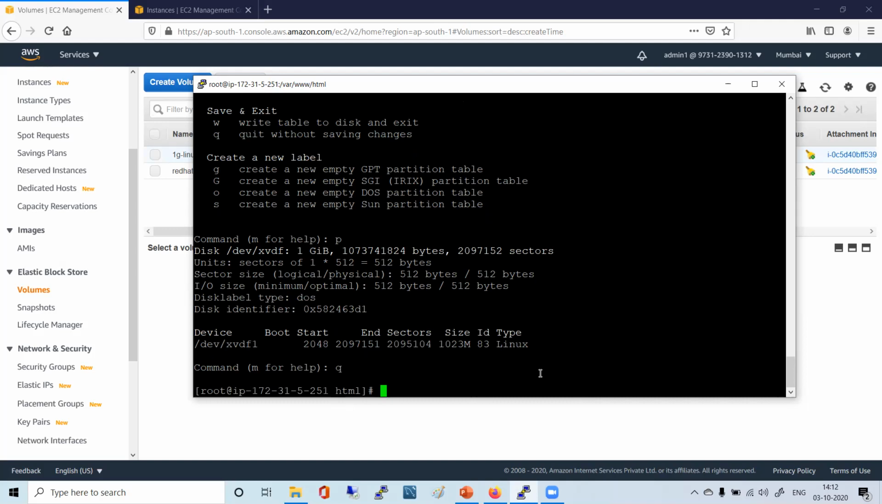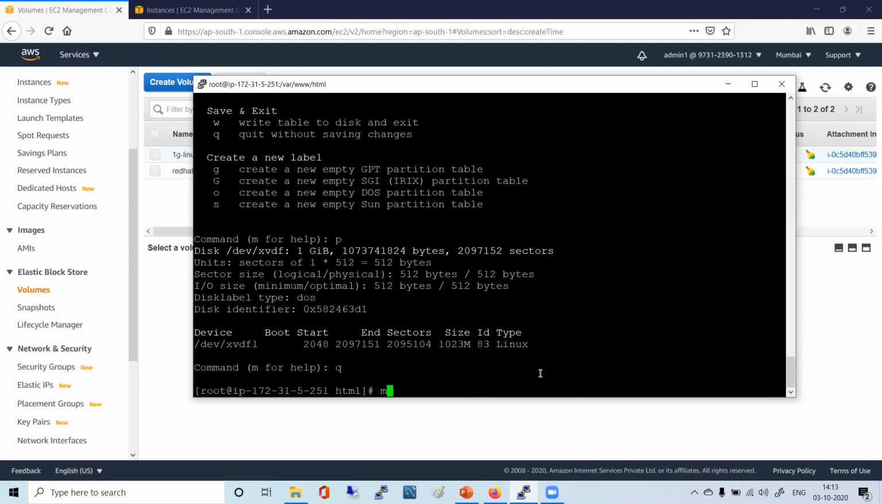With W, you have to come out. I have come out with Q, you come out with W. I will rewrite and save it. So what it does, Harish, it created the partition out of that new hard disk. I created a primary partition out of that. The entire volume I used as one partition. Now that became a standalone partition of 1 GB.